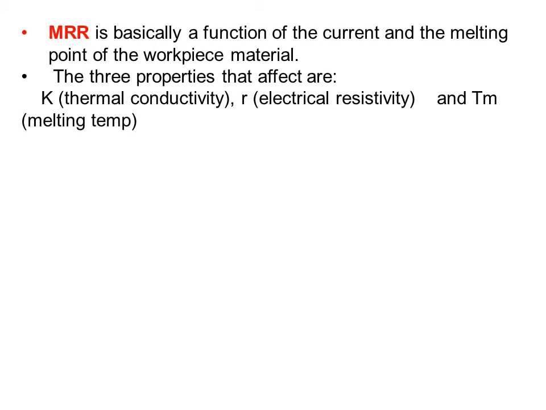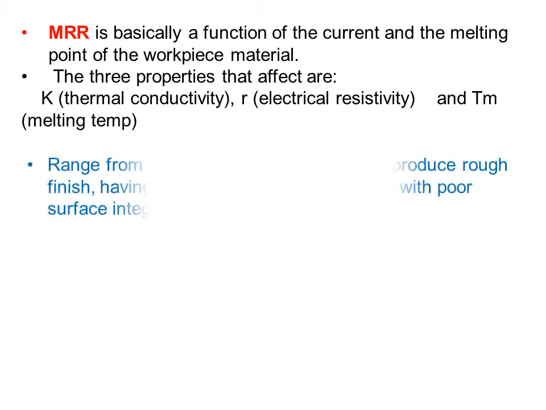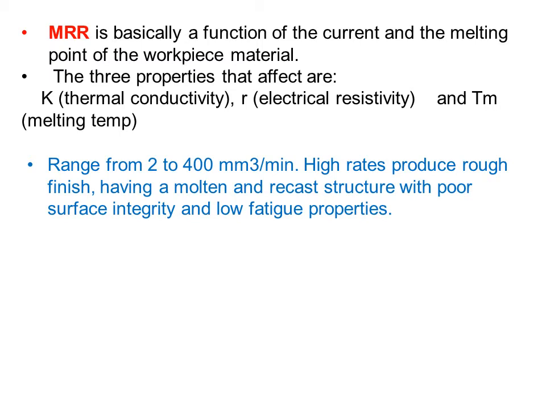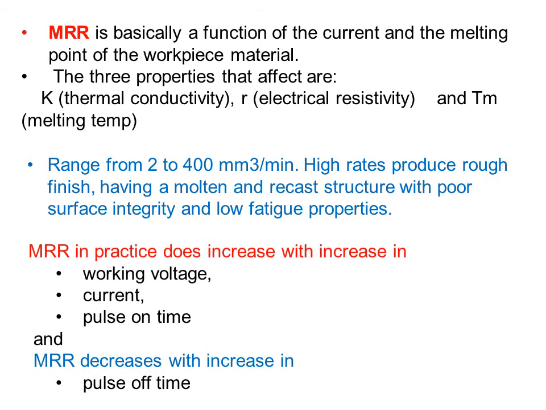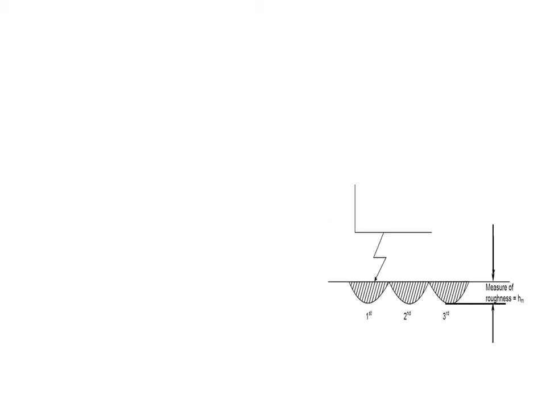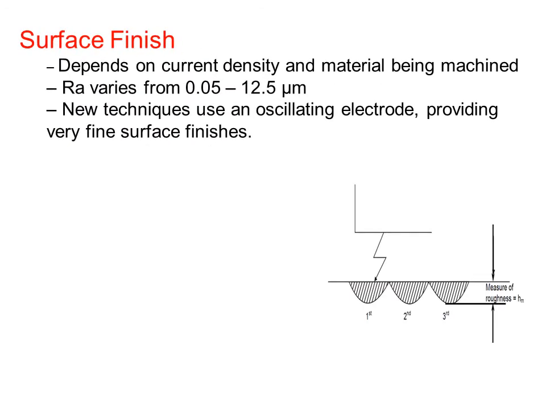Basically the MRR is a function of the current and the melting point of the workpiece material. The three properties that affect MRR are thermal conductivity, electrical resistivity and melting temperature. The range is from 2 to 400 cubic millimeters per minute. A high rate produces a rough finish having a molten and recast structure with poor surface integrity and low fatigue properties. MRR in practice increases with increase in working voltage, current and pulse on time, and MRR decreases with increase in pulse off time. Then surface finish depends on the current density and material being machined.